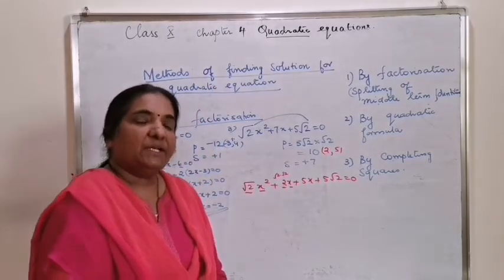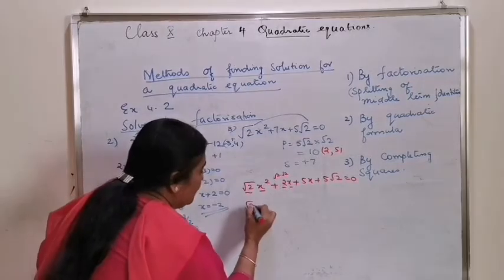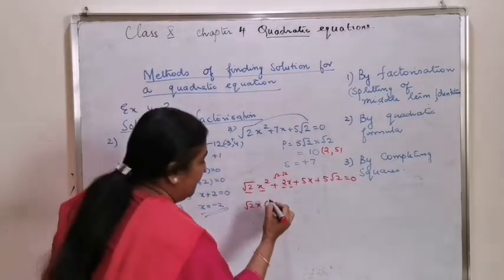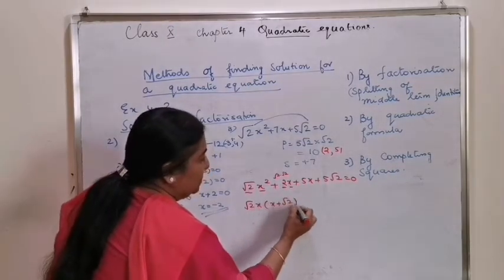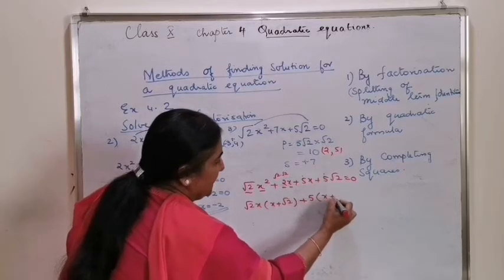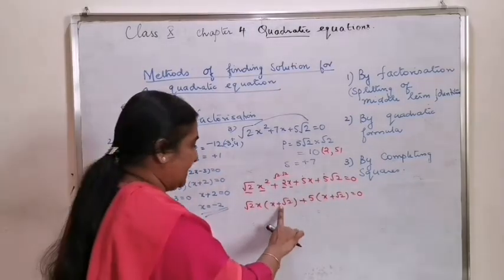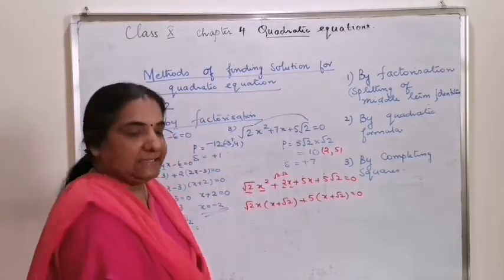Now, root 2x square and 2x, this 2 can be expressed as root 2 into root 2, which shows that root 2x is a common factor. Root 2x into x plus root 2 plus 5 and 5, you can take it outside as x plus root 2 is equal to 0, which shows that the factorization is complete.